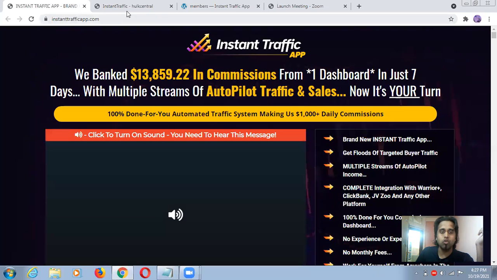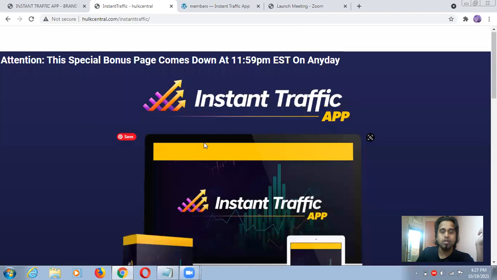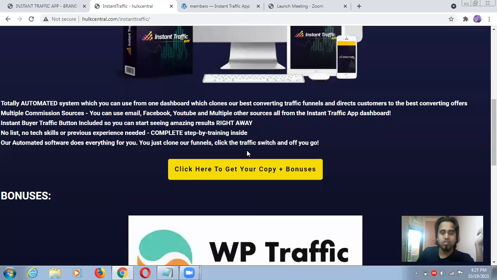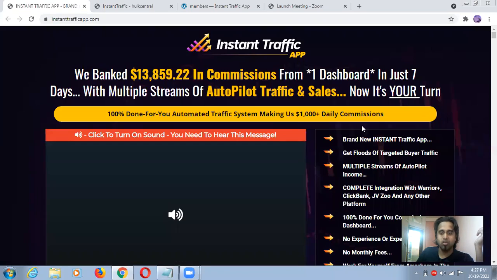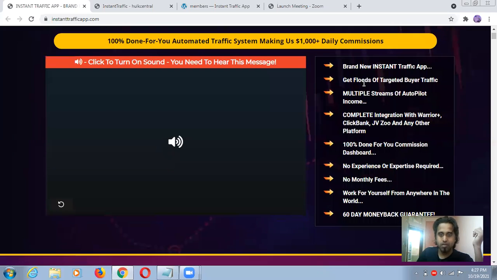When you go through the link below, you will be redirected to this page. You can click any yellow button and you will be redirected directly to this page. Later you will be able to watch all these things: the brand new instant traffic app and floods of targeted buyer traffic, multiple streams.